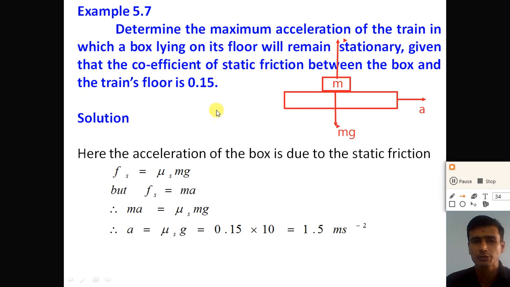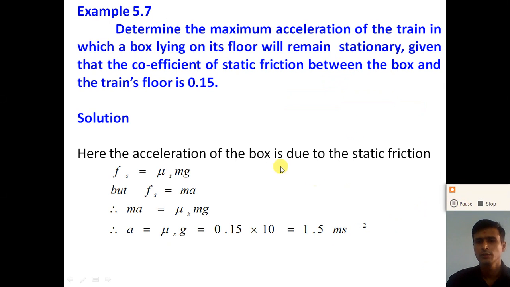Mu s is given as 0.15, and g we take as 9.8 or 10. So 0.15 multiplied by 10 gives 1.5 meter per second square. So the maximum acceleration of the train for which the box will remain stationary is approximately 1.5 meter per second square.